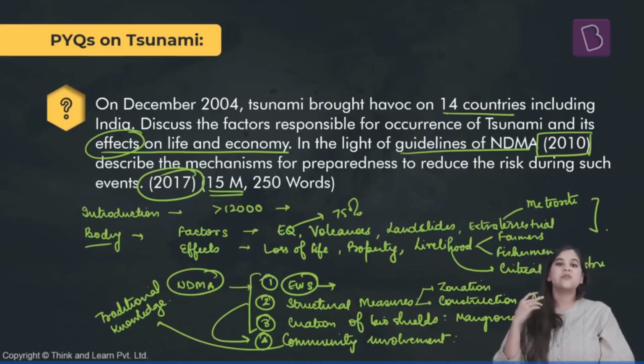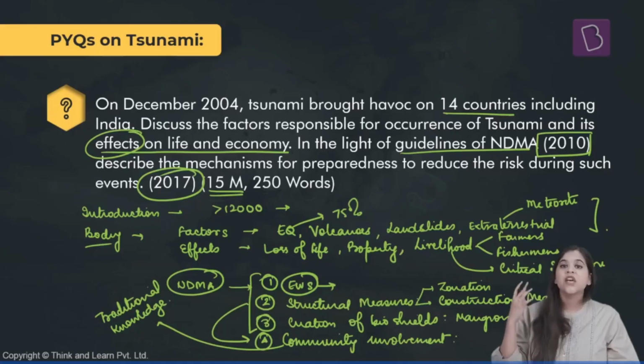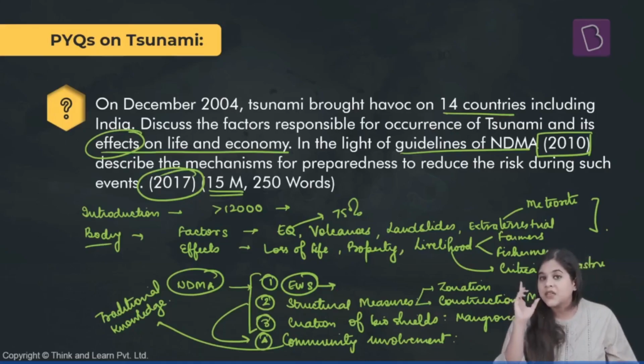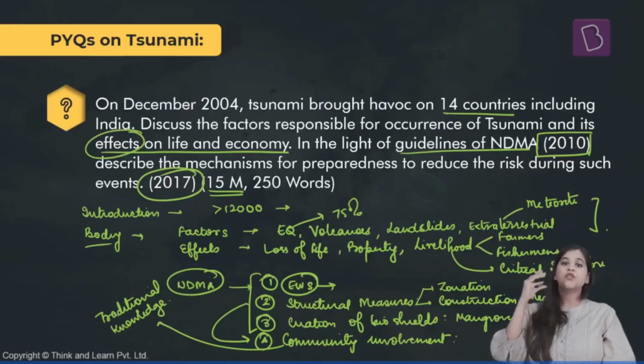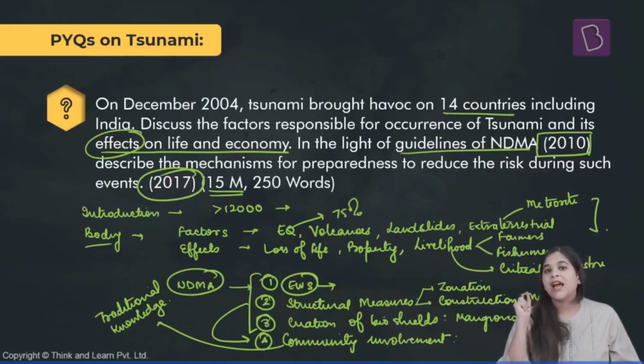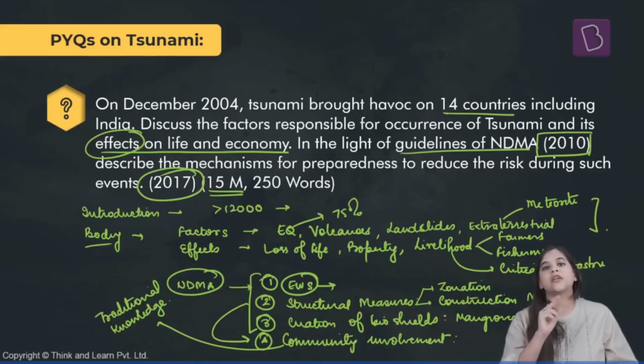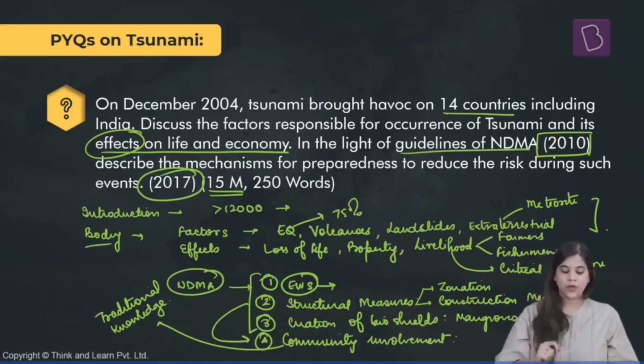We know about various tribes in Andaman and Nicobar Islands who assessed that a tsunami was coming and went to the higher lands before the tsunami even hit that particular place. So we need to respect and take into account such traditional knowledge to ensure that the impact of any hazard is not very high.